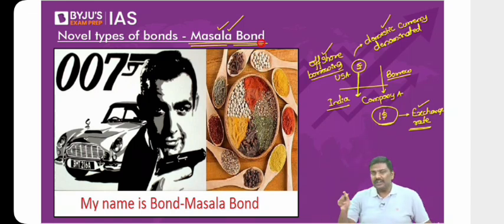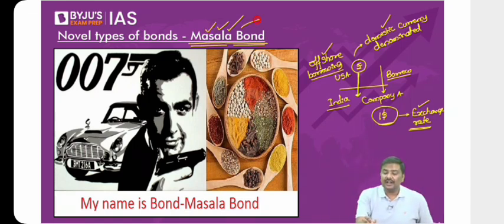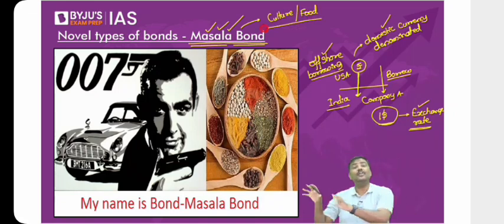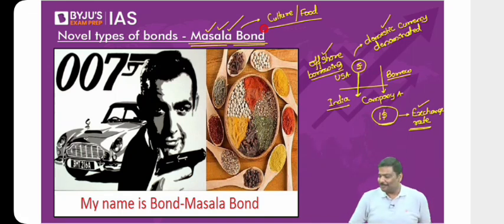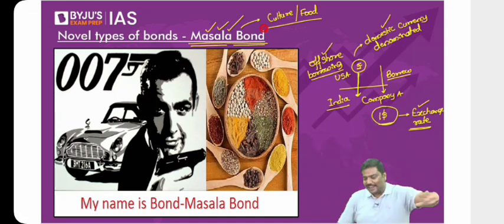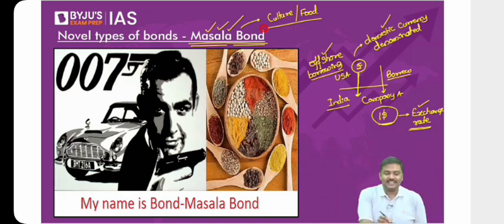Generally, the practice is that we use a term which represents the culture of a country, either culture or food of a country. For example, in high school, you remember, the East India Company came to India. For what purposes did the East India Company come to India? Spices. The other name for spices is nothing but masalas.